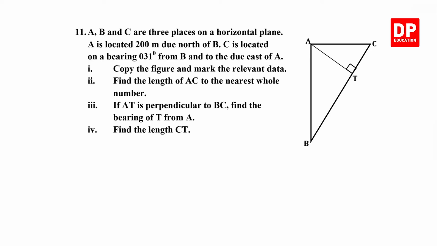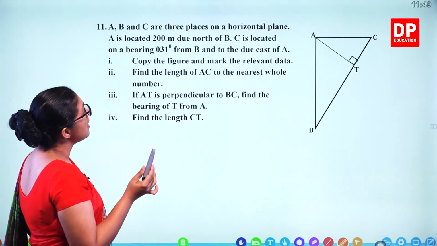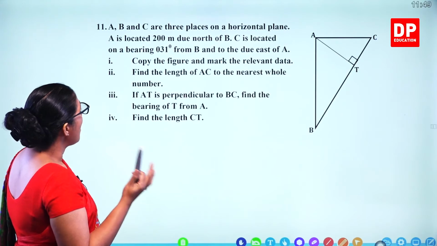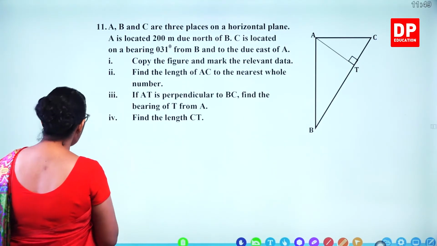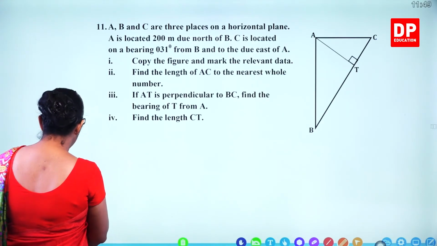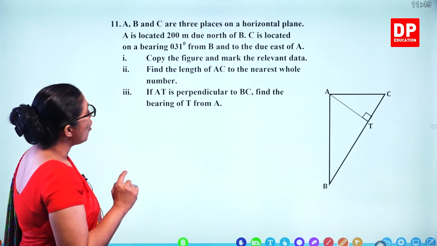Now let's do question number 11. That's also, you have to first draw the diagram. That's scale diagrams. And bearing is there and you have to find out the length. So 4 parts are there. A, B, C are 3 places on a horizontal plane.